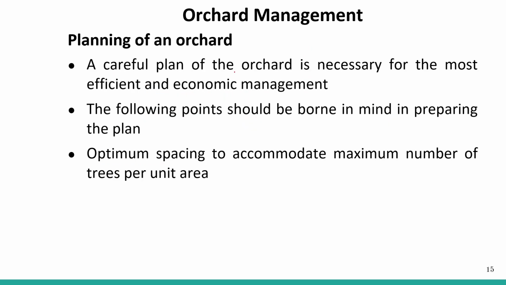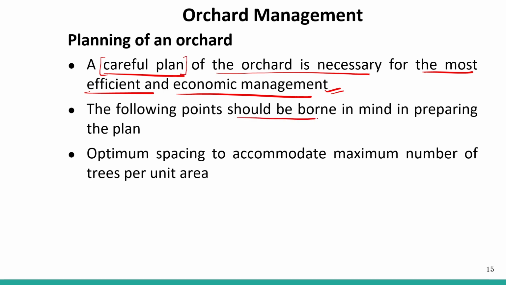A careful plan of the orchard is necessary for the most efficient and economic management. So all this planning should be done. Without planning, we cannot manage an orchard. So all this planning should be done before planting any fruit crop. The following points should be borne in mind in preparing the plan. First one, optimum spacing to accommodate the maximum number of trees per unit area.